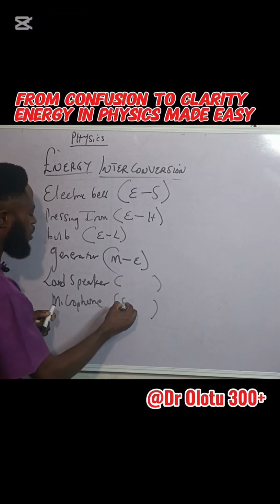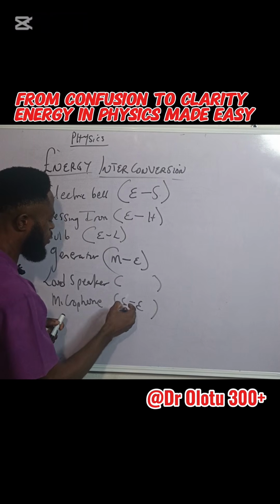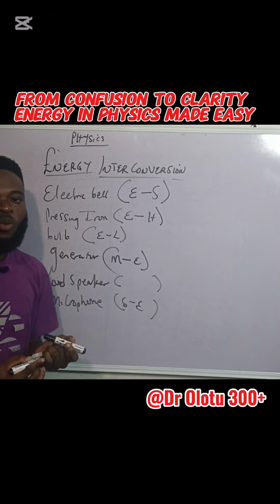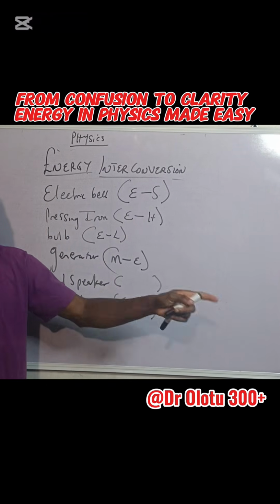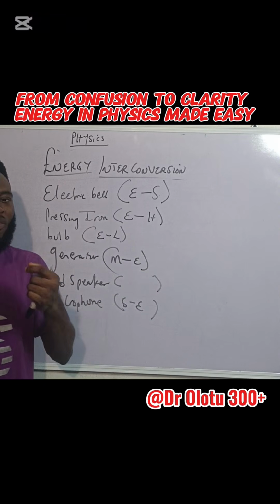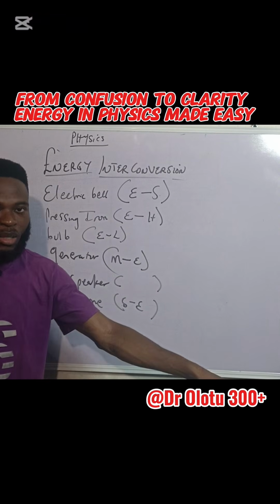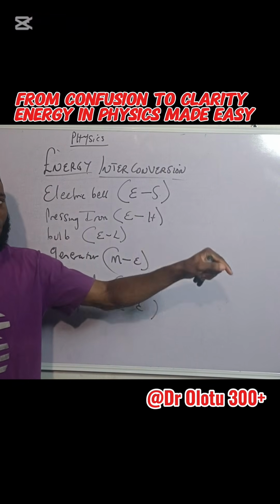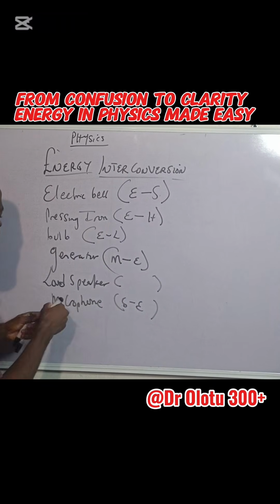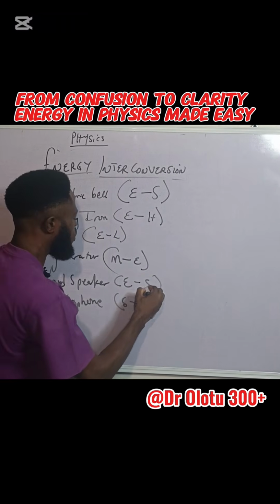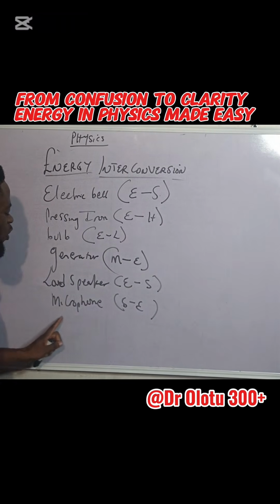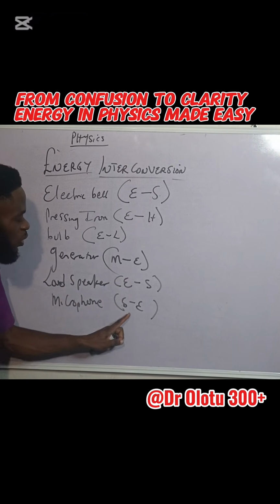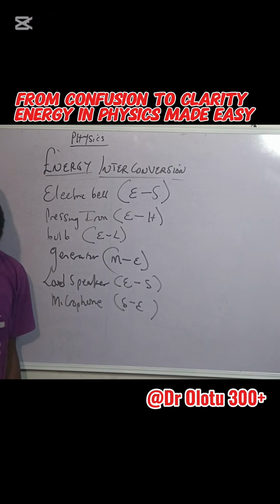So for microphone, it is sound to electric. While the speaker, you will not be able to see whoever is talking on the speaker, right? But you hear the sound. And all speakers are electric devices. So for speaker, it is electric to sound. Meaning from microphone to speaker, what you have is sound to electric, then back to sound.